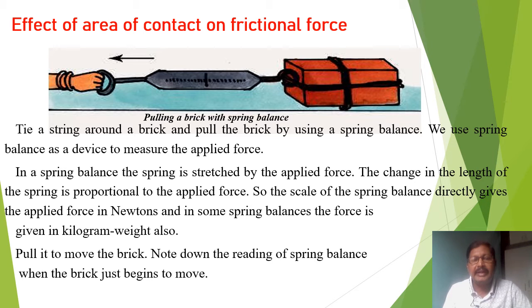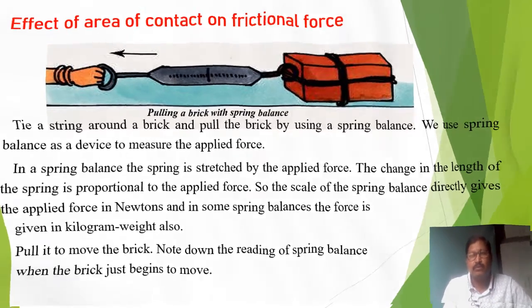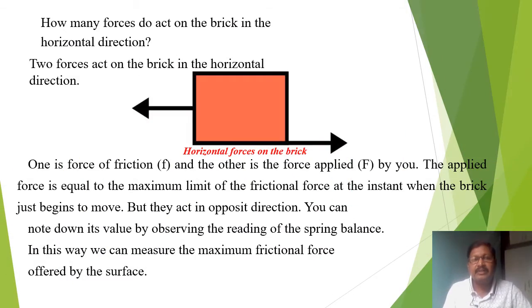Pull it to move the brick. Note down the reading of the spring balance when the brick just begins to move. Many forces act on the brick in the horizontal direction. Two forces act on the brick in the horizontal direction. What are those two? One is the friction and the other is the force applied. Friction is small f and the applied force is capital F.